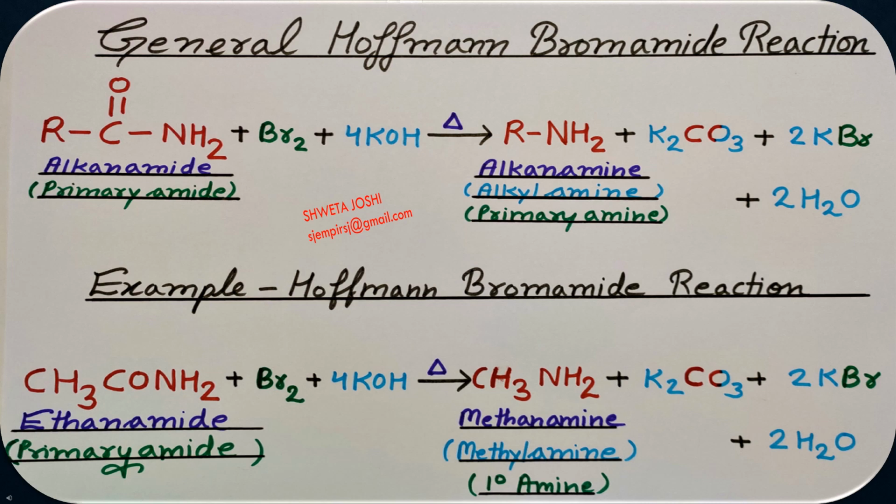Now taking a proper example of Hofmann bromamide reaction, we are going to react ethanamide with bromine and 4 moles of KOH. Upon heating, it produces methanamine, which is a primary amine, and the side products formed are K2CO3, 2 moles of KBr and 2 moles of H2O. The product methanamine contains 1 carbon atom less than the ethanamide. So it is a degradation reaction and converts higher carbon containing members to lower carbon containing members.